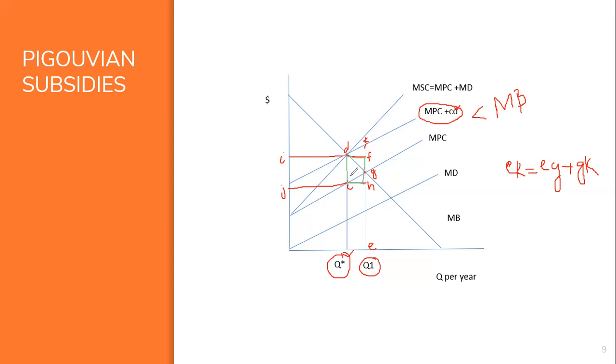That an efficient solution can be associated with different income distributions is no surprise. There is an infinite number of efficient allocations in the Edgeworth box, each of which is associated with its own distribution of real income.